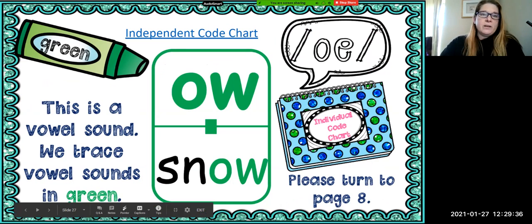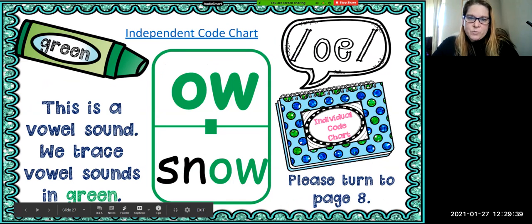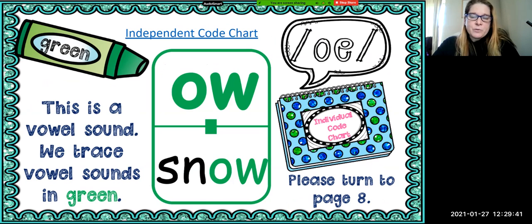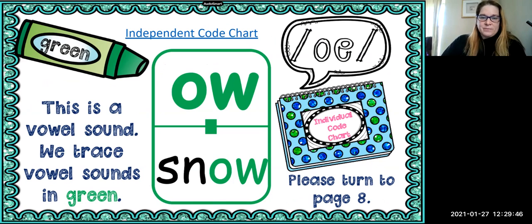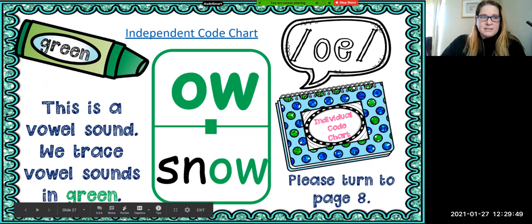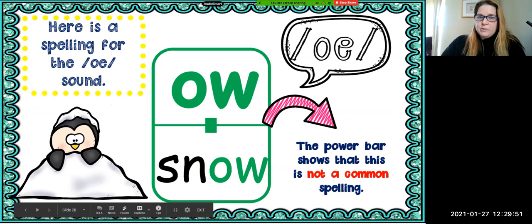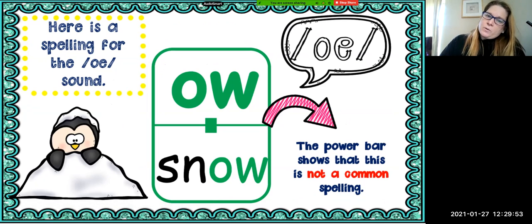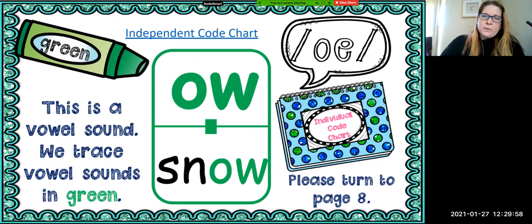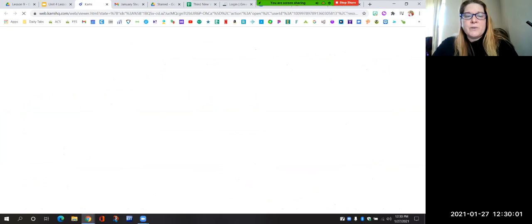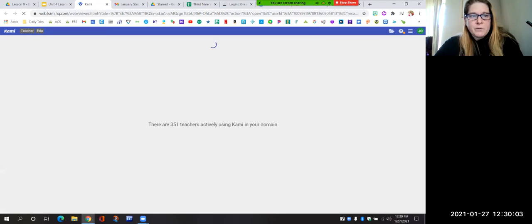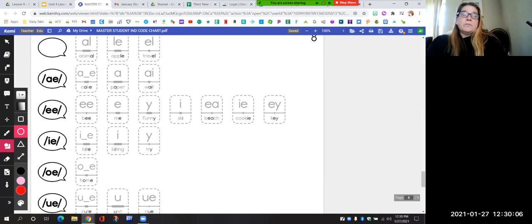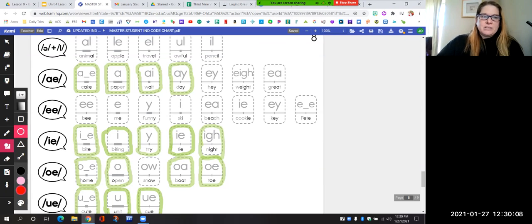Okay, so if we look at this sound, OW, the spelling for O, like in the word snow. So this is a different way to spell the O sound. See, if you look at the power bar though, it's not very common, is it? Let's go to our code chart and we're going to highlight the OW sound for O. I'm sorry, the OW spelling for the sound O. Here it is.